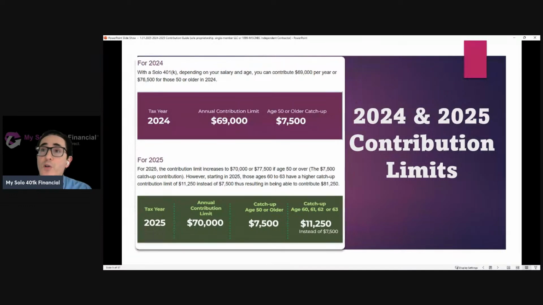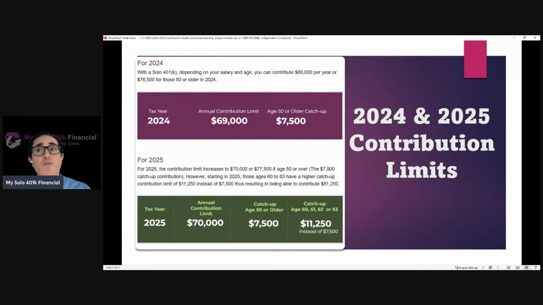You have the overall limit, and then there are different limits that depend on the type of contribution you're looking to make. Looking at the overall limit for 2024, that's $69,000. And if you're age 50 or older, you're eligible to make a catch-up contribution equal to $7,500. Now, these limits go up with inflation.